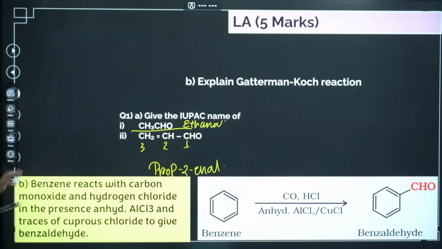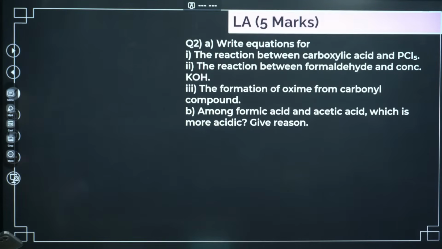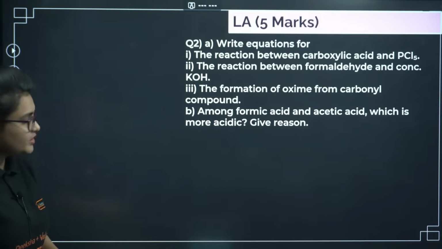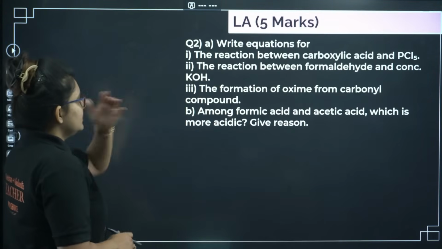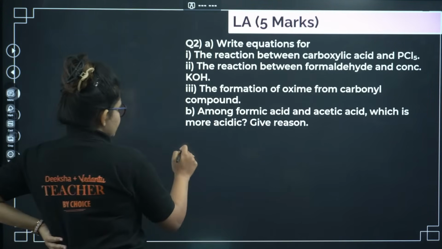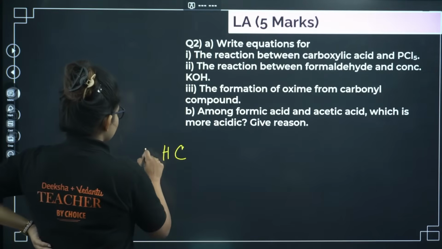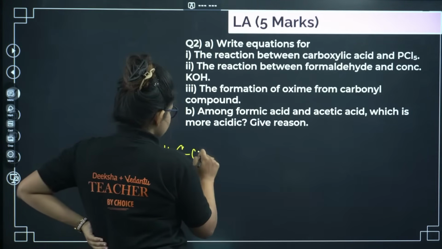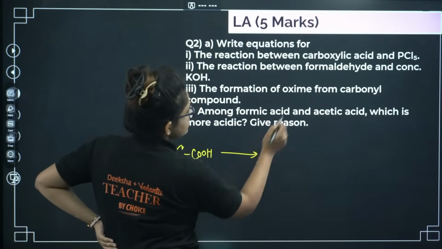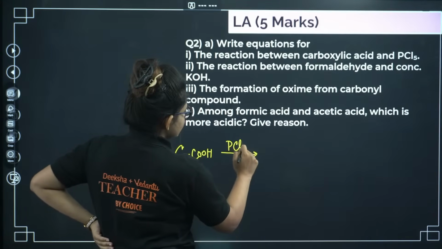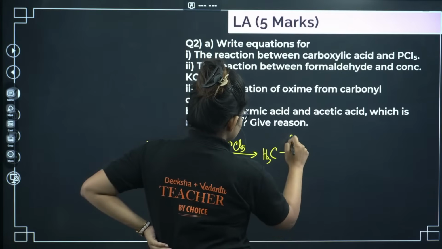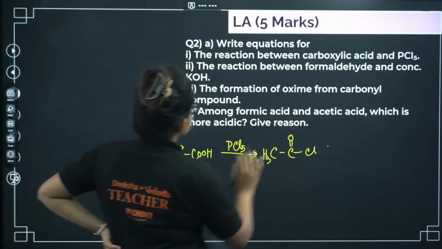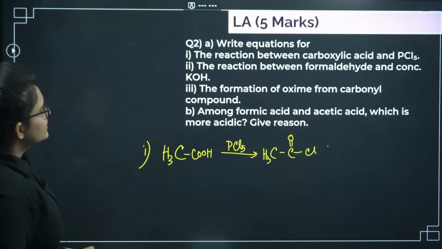Okay, so let's go ahead. Here are some direct equations actually, these are not tricky problems. You are having carboxylic acid, right? So let's take them one by one. We will do CH3COOH. In carboxylic acid, what am I adding? PCl5. Once you add PCl5, you will end up with CH3COCl. That's it.